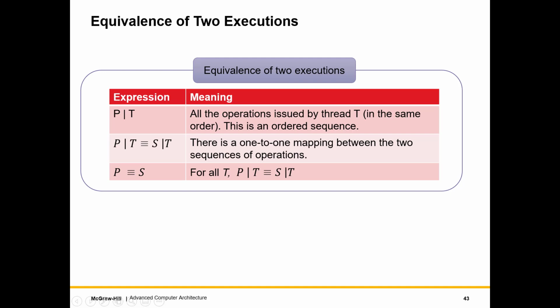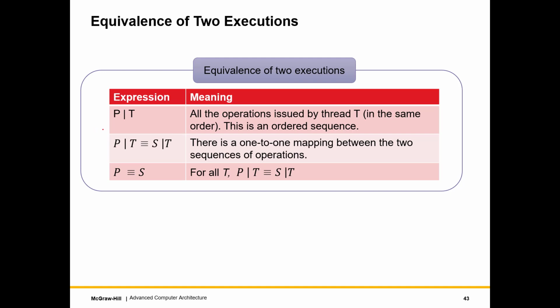So let us now theoretically describe how to establish the equivalence of two executions. This is a standard result in the area of concurrent systems. It's very easy to understand. So what are we trying to do? We are trying to say that a parallel execution with multiple threads and an observer per thread is equivalent to a sequential execution, where of course the operations are arranged in a linear sequence. So we want to create some notion of mathematical equivalence.